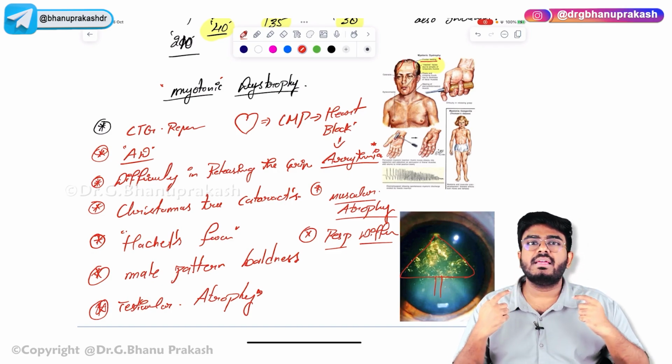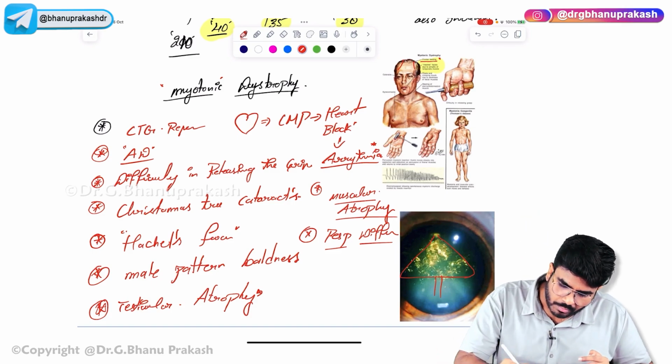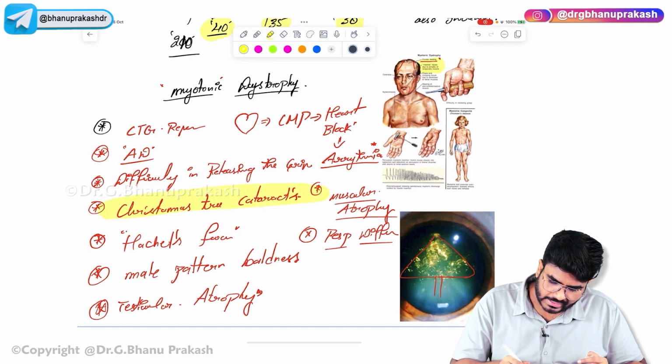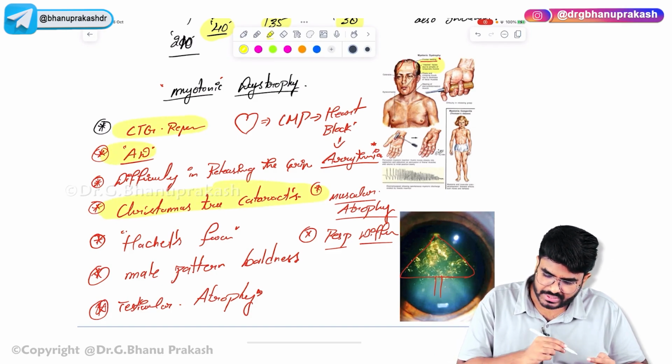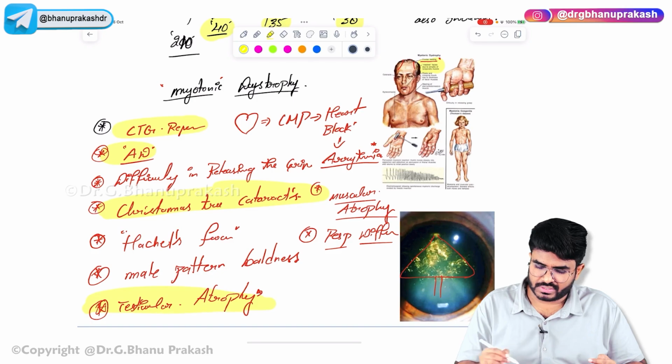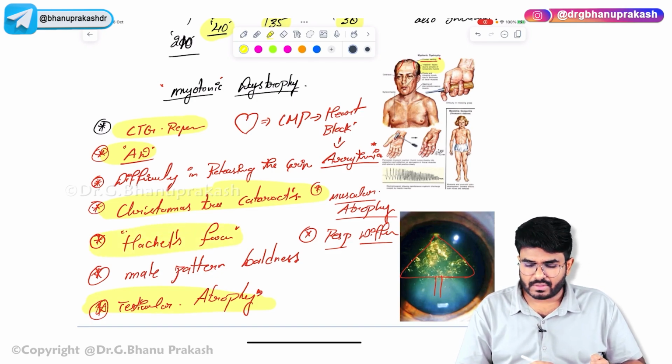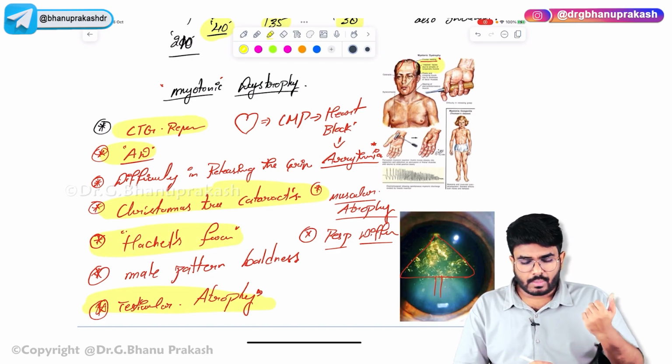If you look into the eyes, Christmas tree cataracts, the most important of all. Autosomal dominant, CTG repeats, testicular atrophy, hatchet faces. These are the keywords for myotonic dystrophy.